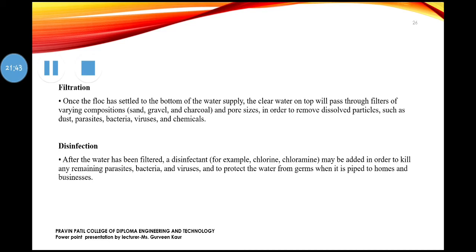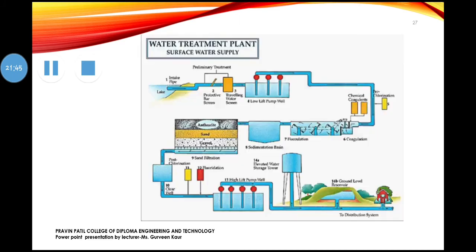Firstly, positive charge chemicals are added. You can see in this picture, this is the water treatment plant. In this, positively charged chemicals are added in the water. How it is added, you can see here. The water is taken from the lake. In this preliminary treatment, the water moves through a traveling water screen. Protective water screens are used. From that, the water is traveling. Pumps are used to push the water to the upper level.